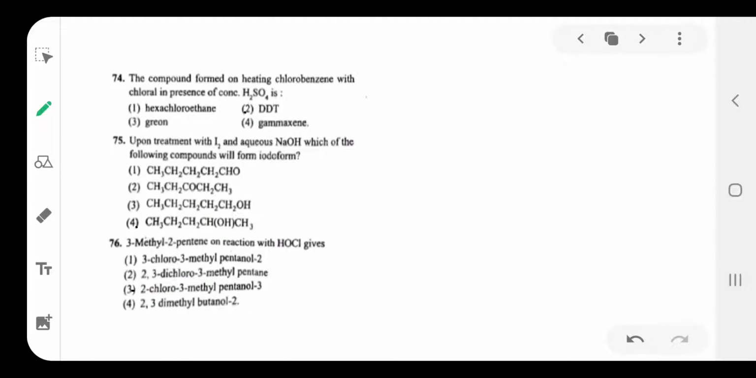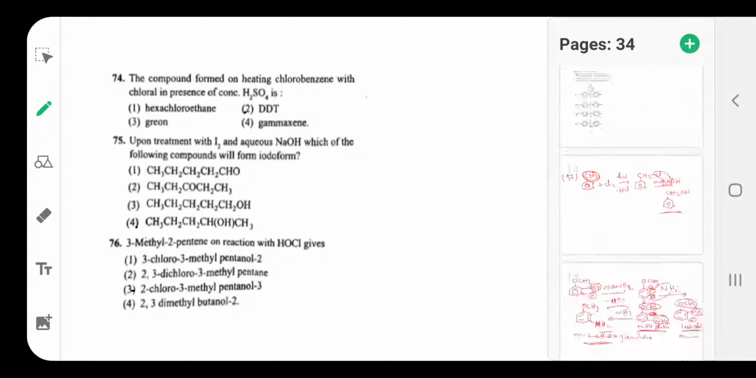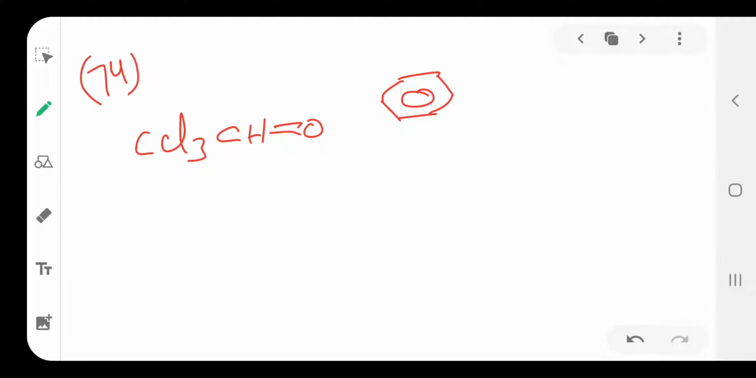Then the next one is 74. The compound formed on heating chlorobenzene with chloral. What happened? Chlorobenzene reacts with chloral. Chloral means CCl3CHO. It reacts with chlorobenzene. This is chloral and this is chlorobenzene.